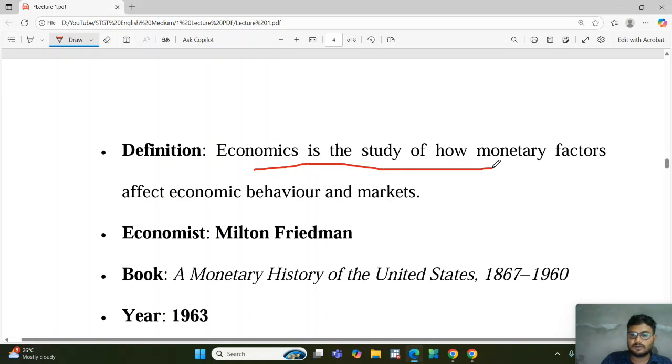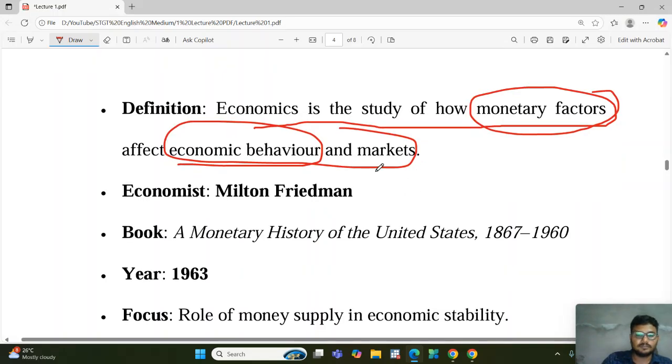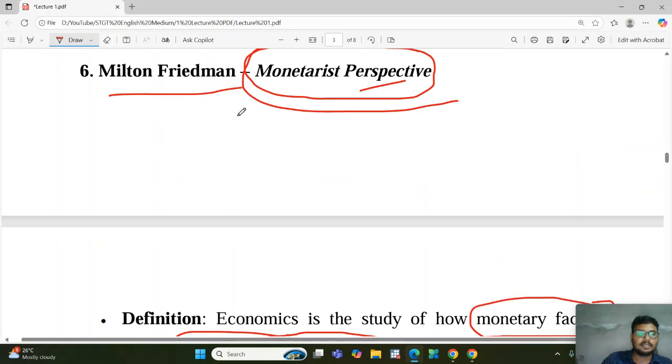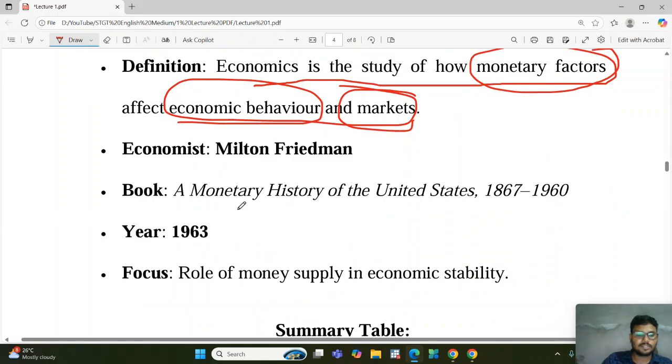Economics is the study of how monetary factors, monetary means money factors, affect economic behavior and the market. How money affects the economic behavior of the people, as well as how it behaves in the market scenario. This definition is given by Milton Friedman, and his famous book is A Monetary History of United Nations, 1867 to